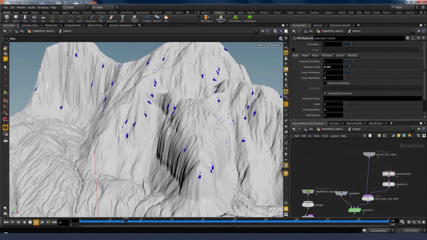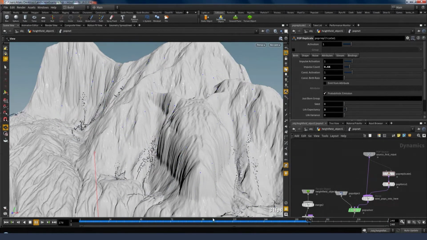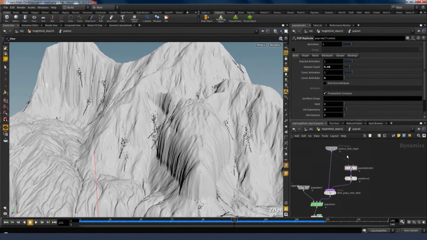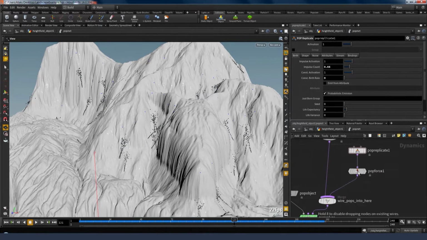And then just to end off, let's go ahead and add some color to these over their life, so you can imagine them fading out over time.